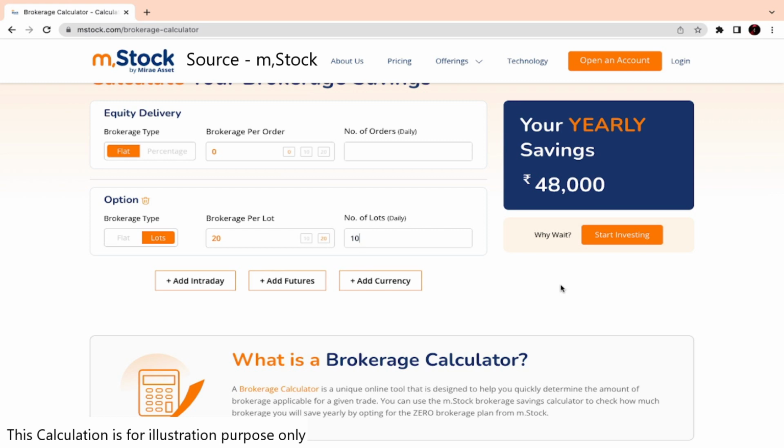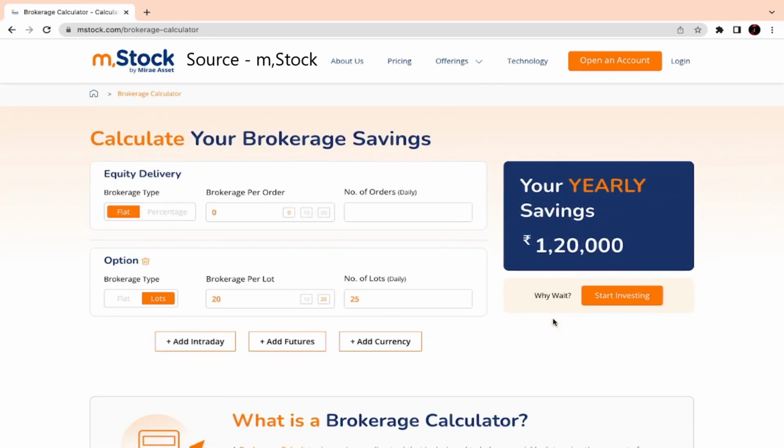With 10 lots a day, you're saving around 48,000. There's a calculator you can use, or else if you're taking 25 lots daily, this is what you can save on your brokerage on average: 1,20,000. That's the scenario.